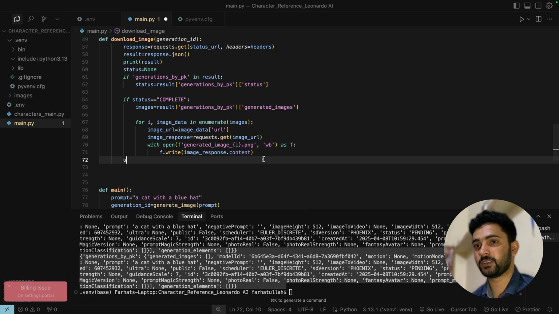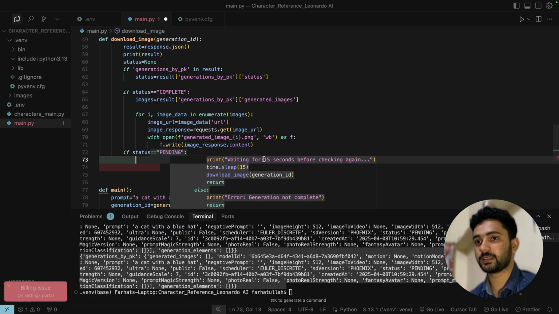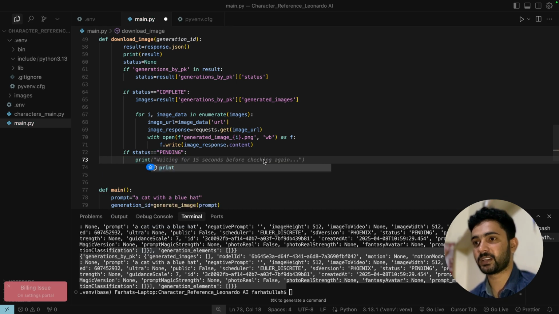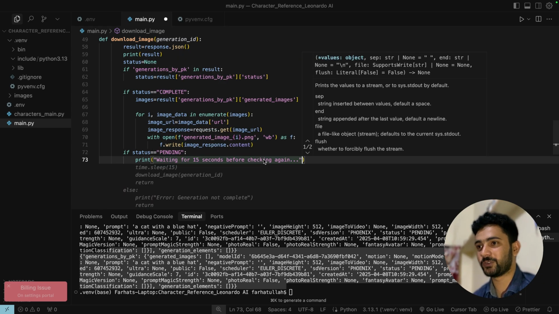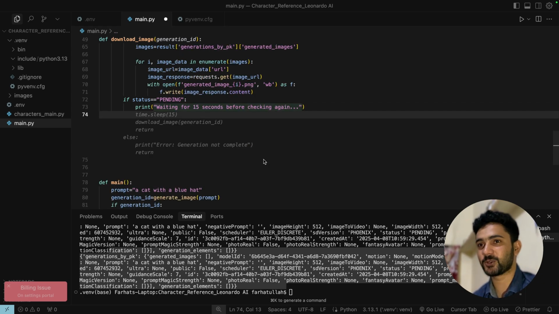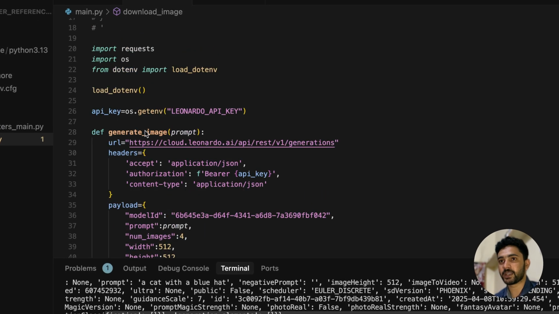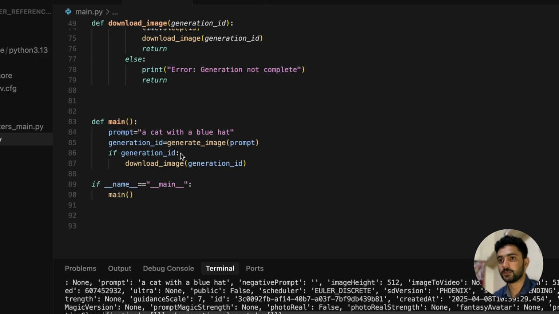If status equals pending, now we need to add a print that says waiting for 15 seconds. Yes, that's correct. I'm not so good at typing, so time.sleep, and we have not imported the time module, so let's do it. Import time.